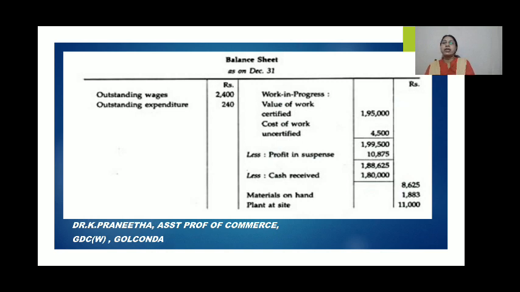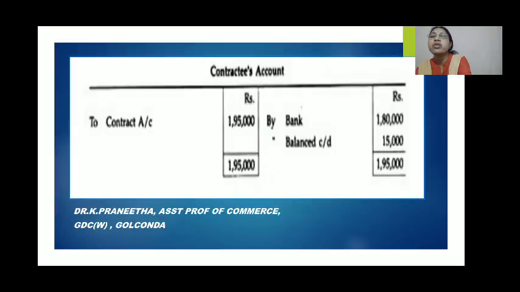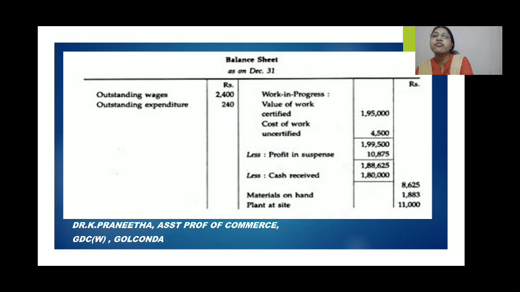The total is 1,99,500. Again, less profit in suspense, that is, the profit which we have sent to work in progress, 10,875. So we write here, profit in work in progress, 10,875.